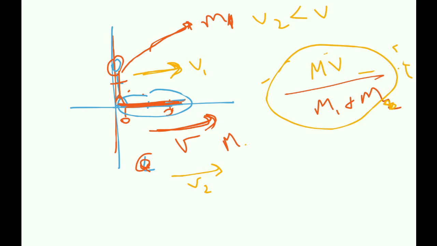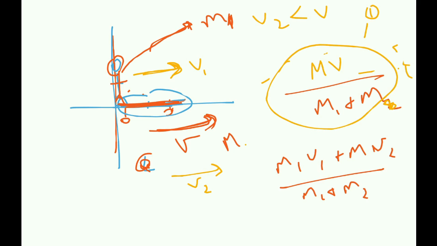And my velocity is not going to be the same, so I can keep this as 1. If I find the new velocity, quote unquote, it's going to be m1 v1 plus m2 v2 by m1 plus m2, and we know that these two are equal, right?